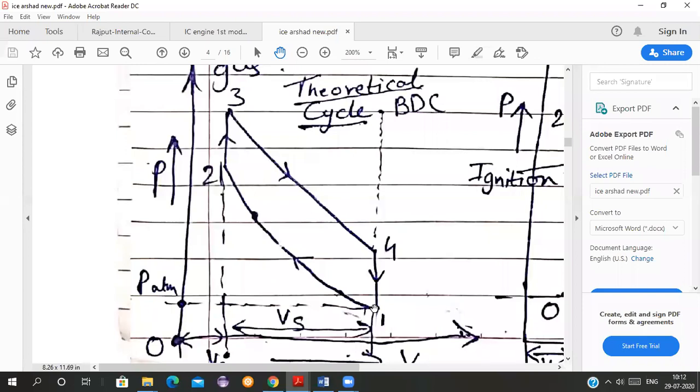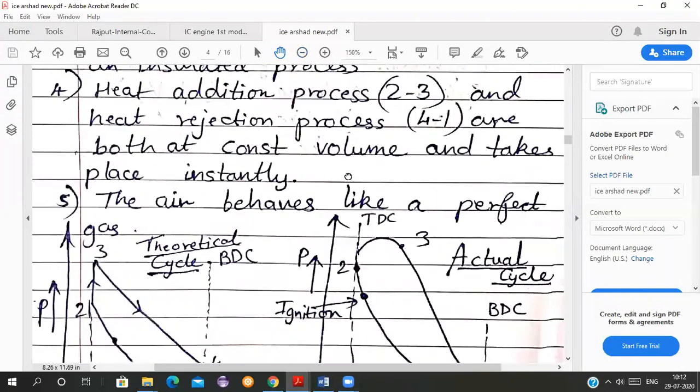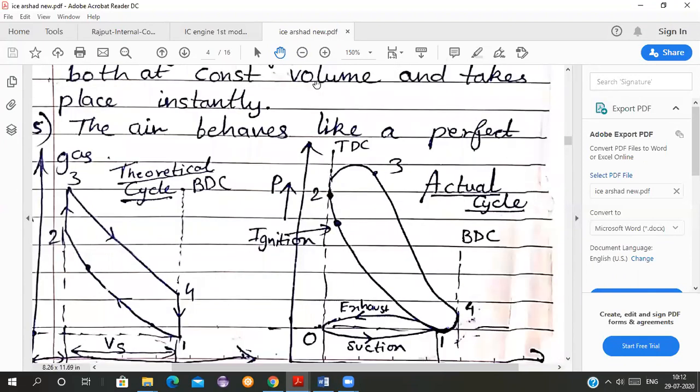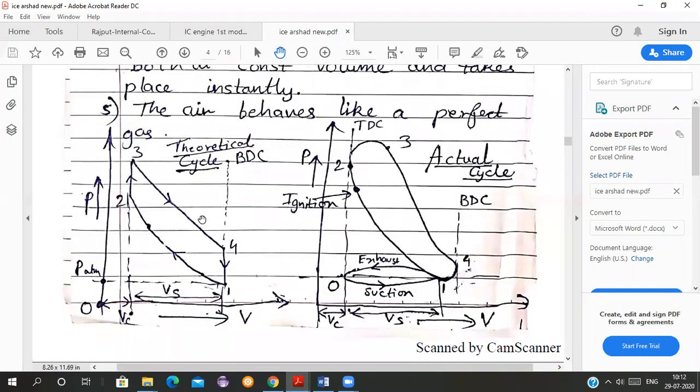So let us focus on it now. I will show you what are the assumptions made in our Otto cycle. See these two diagrams, all of you can see the two diagrams.